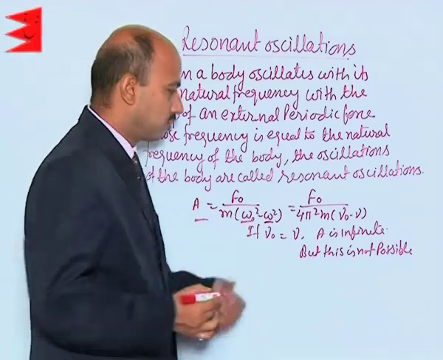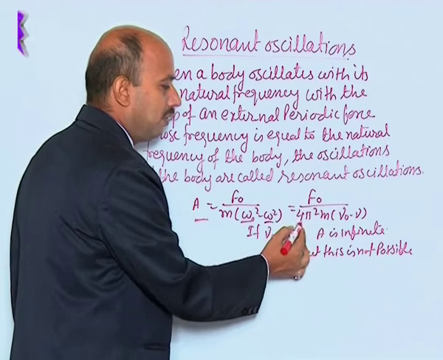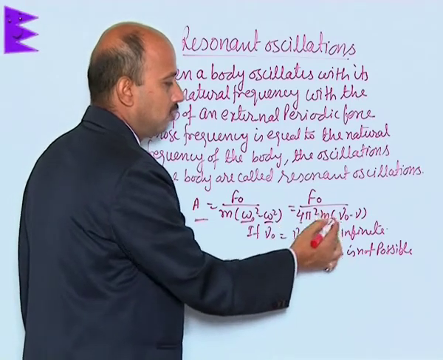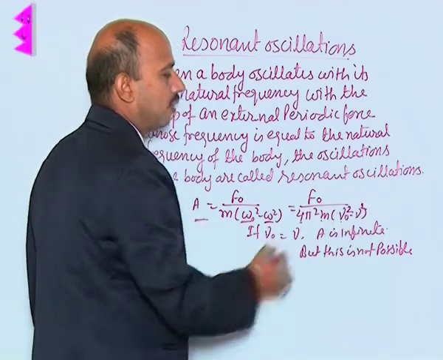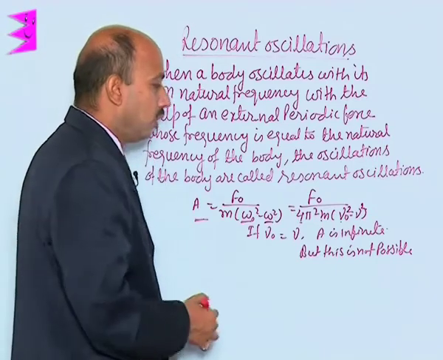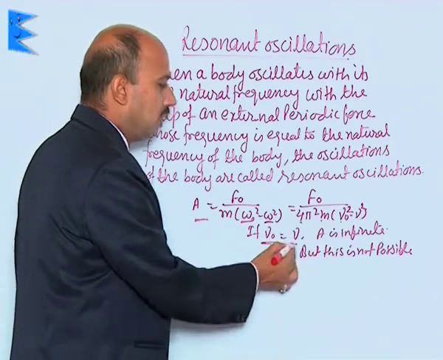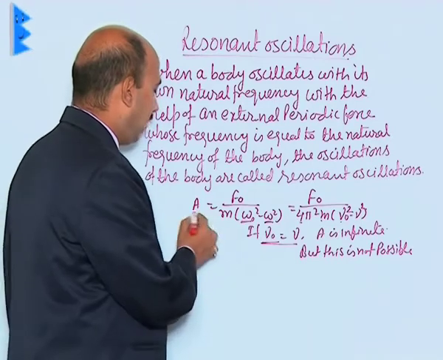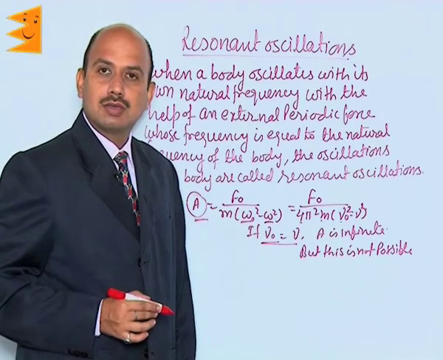So, f naught can be written here as 4 pi square m nu naught square minus nu square. Now, if you take here nu naught is equal to nu, then this amplitude will become infinite.